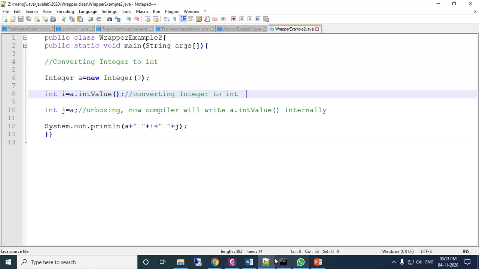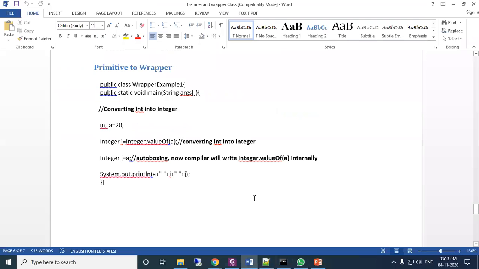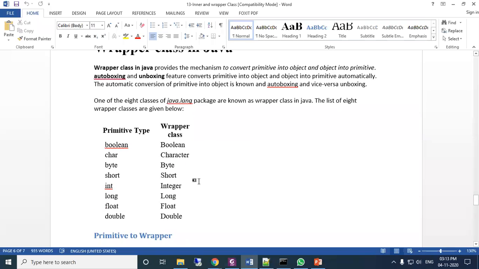So what we have learned: for every predefined primitive data type, there are wrapper classes, and wrapper classes have some methods also. Converting from primitive type to wrapper class automatically is called autoboxing, and converting from wrapper class to primitive type is called unboxing.